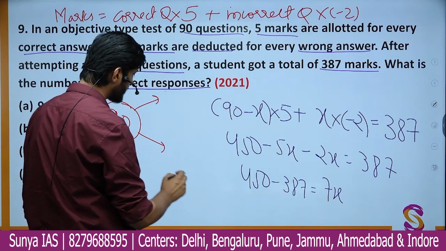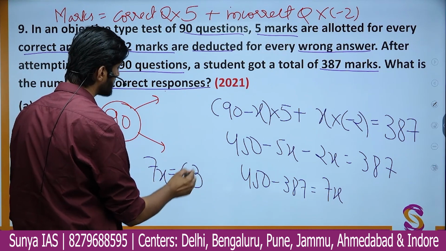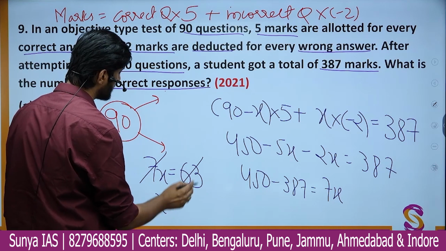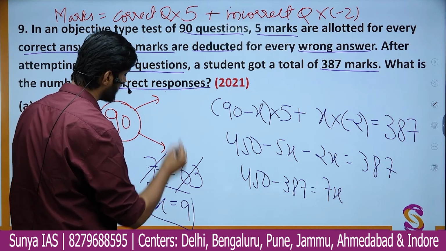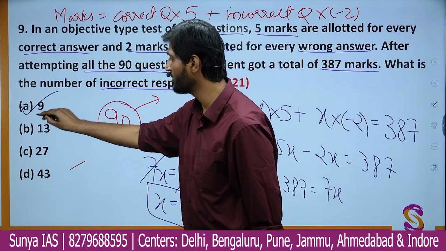Here when you subtract it, you get the value of 63, I guess. So 7x will be 63. On cancelling it out, you get the value as simply 9. So the number of incorrect responses which you marked were 9. That is option number A.